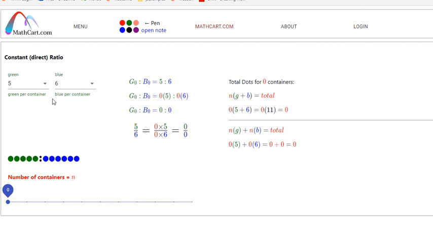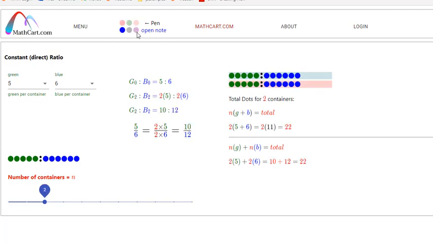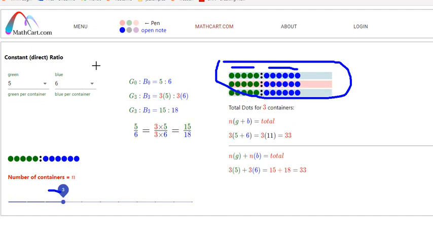Now, the thing is I can actually put this in a container. Or I can put it in 2 containers. So over here on the right, I have 2 containers. But each container has the same ratio. It has 5 of these green and 6 of these blue. And I can do that with 3 also and so forth.